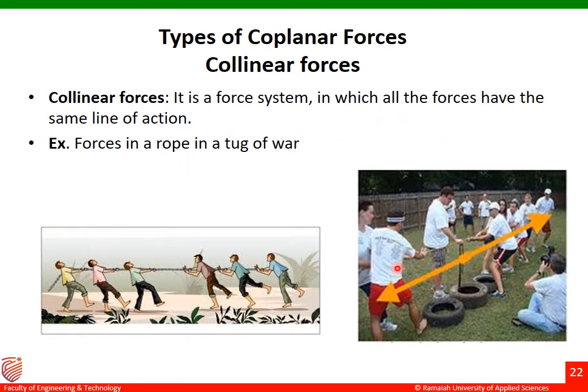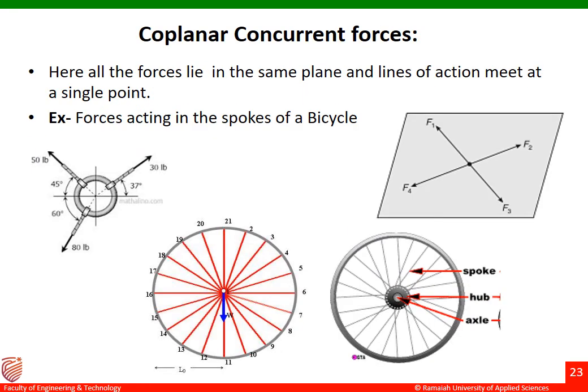You can see all the forces have the same line of action. You can see this is the same line of action. All the forces are acting along the same line of action towards the right hand side, and towards the left hand side all the forces are acting towards the left in the same line of action. Such types of forces we call collinear forces.